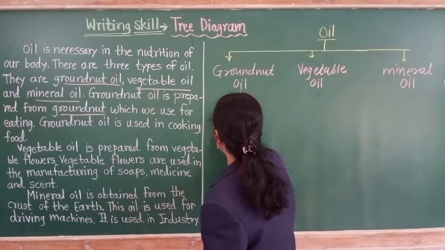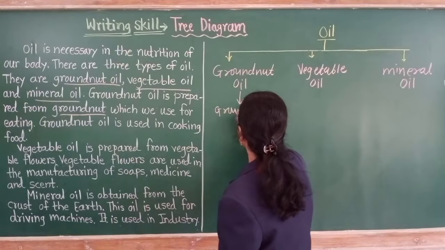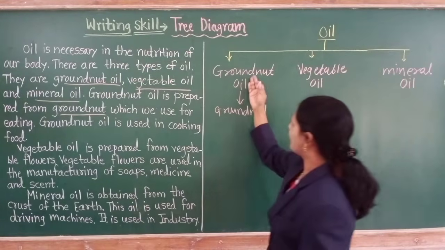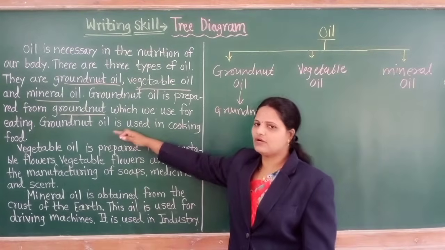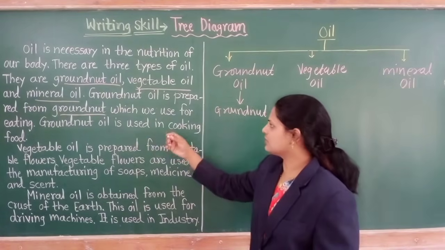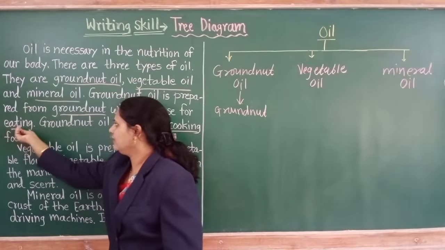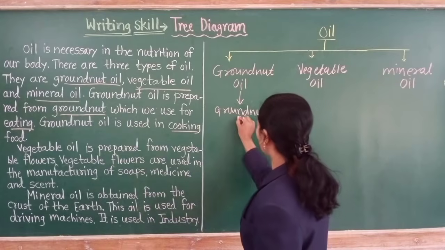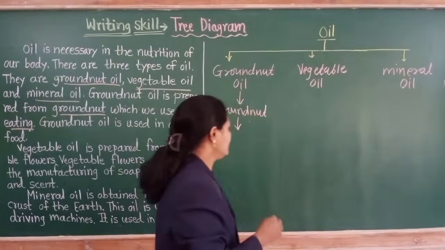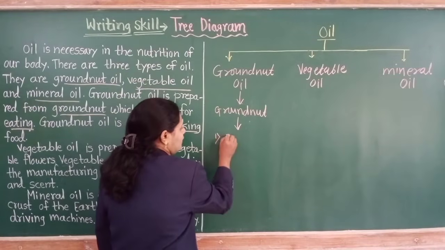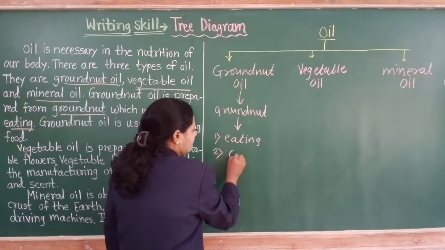That is groundnut. What is the use of that groundnut oil? We can use groundnut oil in cooking as well as in eating. So we have to mention the uses here. First one in eating and the second one in cooking.